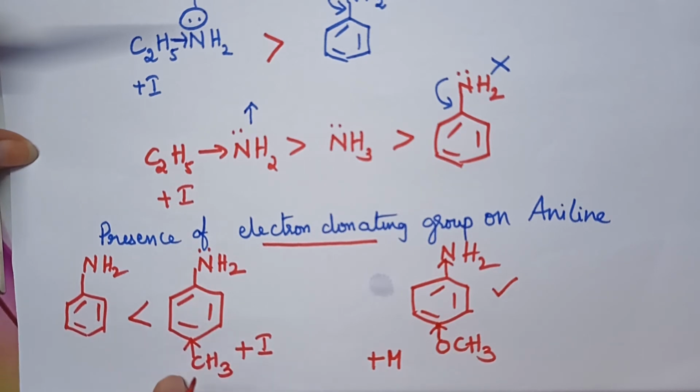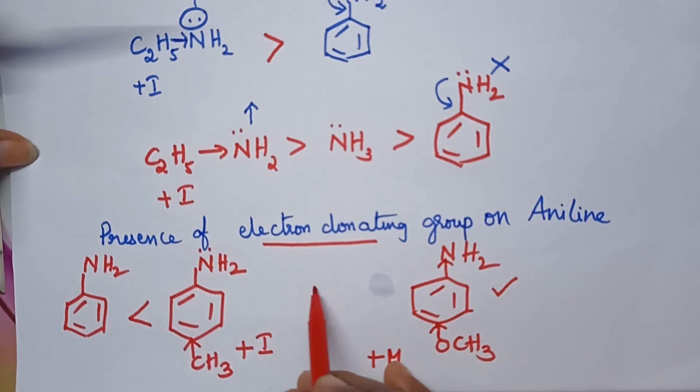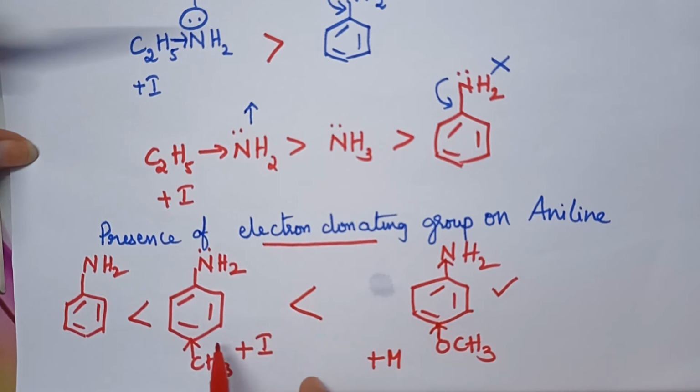But when we compare the basic nature of alkyl substituted aniline with that of methoxy substituted aniline, the methoxy substituted aniline is more basic than the methyl substituted aniline.